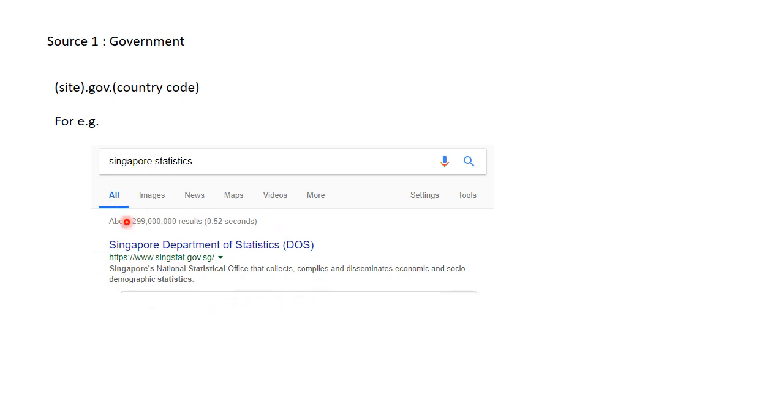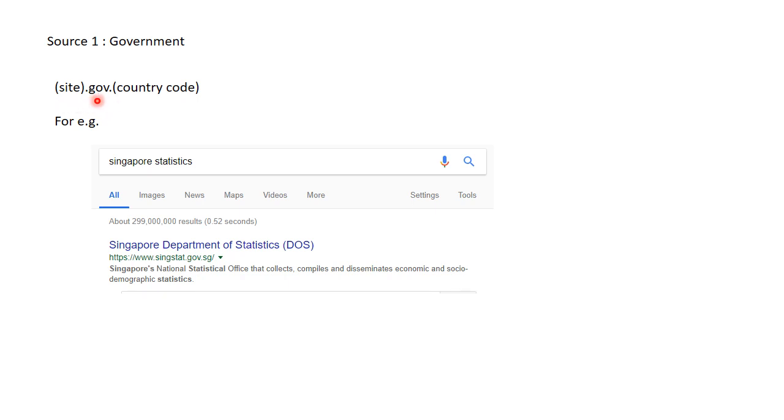Now for Singapore, our statistics are kept at the Singapore Department of Statistics. It may not be the same department in other countries, but you can see there's a GOV here, and then there's a .sg. SG is our country's internet code. For other countries, it could be a site, maybe in a ministry, and then .gov and the country code. Of course, the US doesn't have a country code; theirs is just .com. Every other country has a country code.